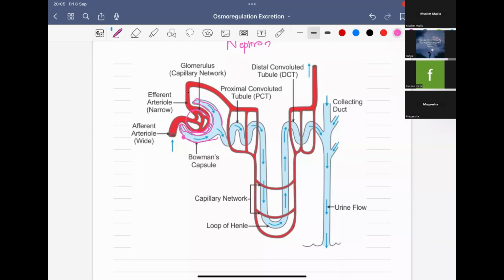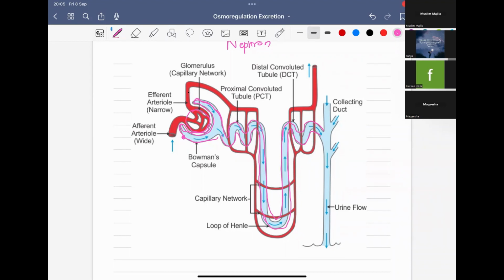This tubule will have mainly four parts. The first one is the Bowman's capsule. Then you have the proximal convoluted tubule. Then the loop of Henle, which we can further divide into parts that I will tell later. And then it will continue as the distal convoluted tubule, which will ultimately reach the collecting duct.